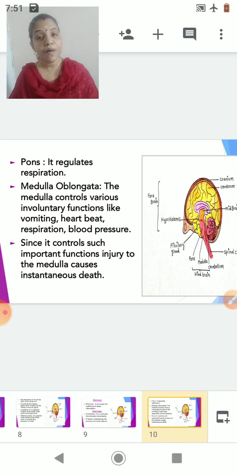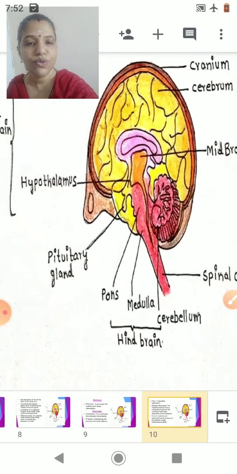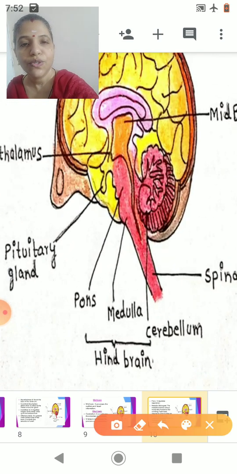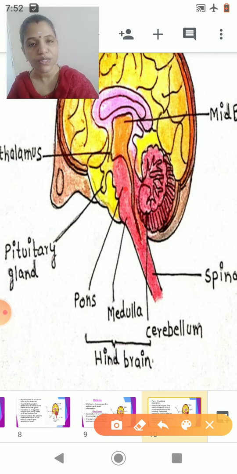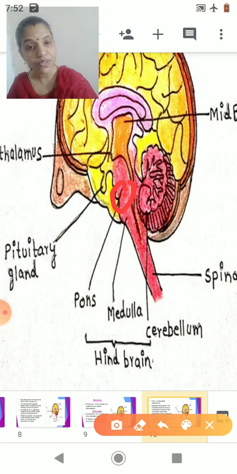The second part of the hindbrain, and that is the pons. The pons is responsible for regulating the vital activity of our body, and what is one of the vital activity? That is nothing but respiration. So pons, it is responsible for regulating respiration. I will enlarge and I will show you the location of pons. So this is the place where the pons is present. Can you see? This is the pons. This area is the pons, and it regulates respiration.